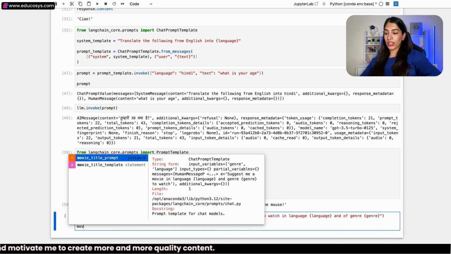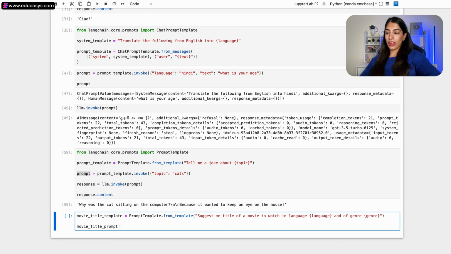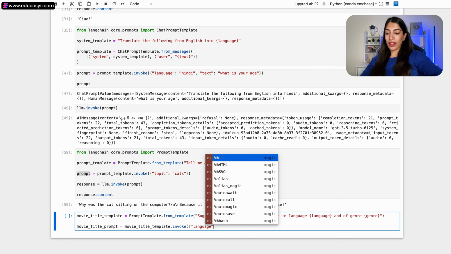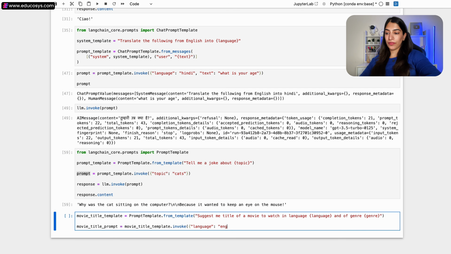Now we are going to create the prompt. So movie title prompt. And we are going to get it from the movie title template, and we are going to invoke it. And now we have to pass the inputs that we want to give, right? So we have to pass it as a dictionary. So I am going to pass language as, for example, English, and genre, suppose horror.